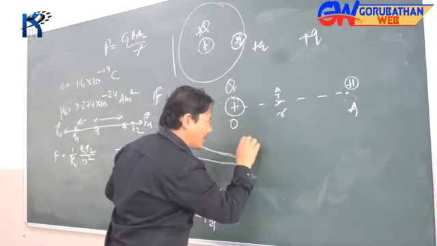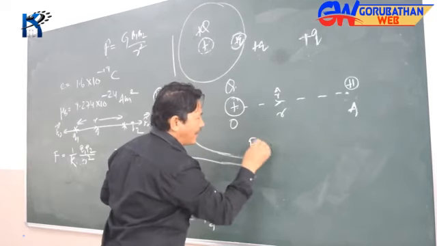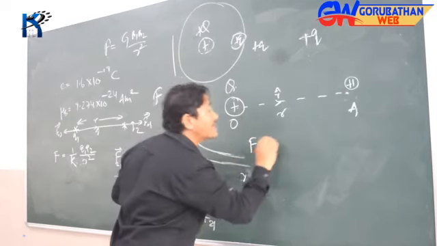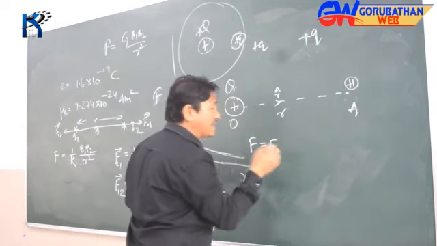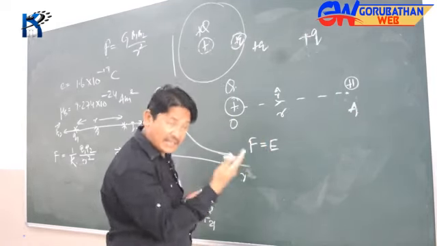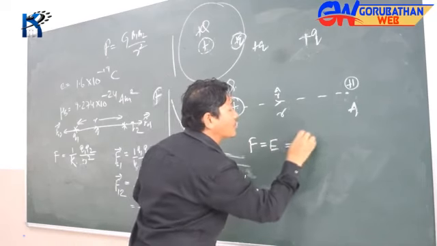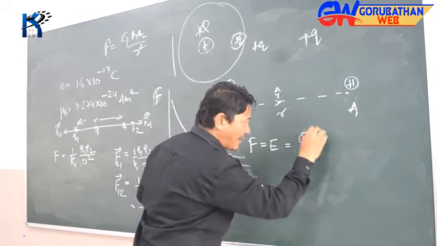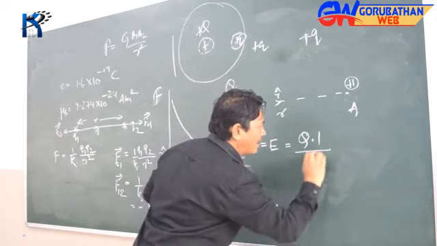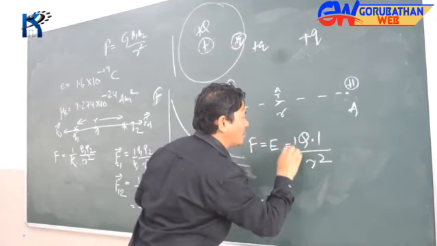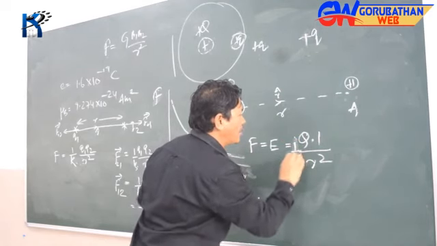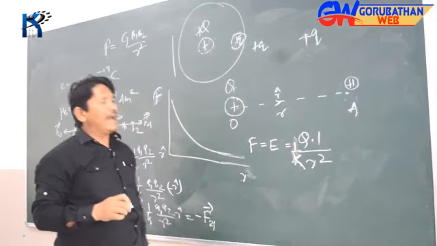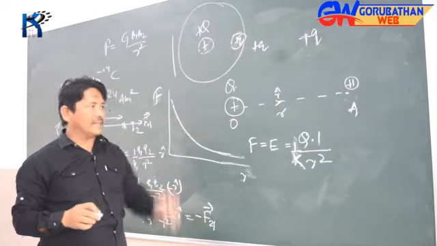What is it? It will be equal to F, and here it is termed as E, the electric intensity, field intensity, or simply intensity. E will be equal to Q and then 1 divided by R square, with of course that constant. I will talk about this constant very quickly now in brief. Let's see what you mean by that. There you go. That is the intensity at that point.